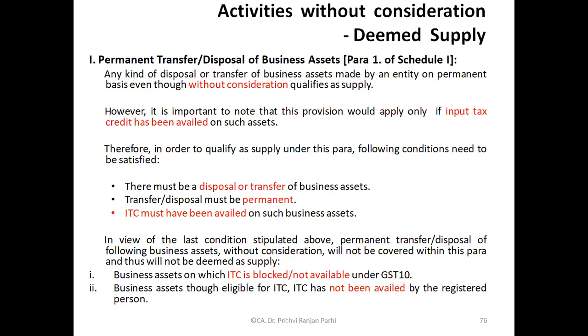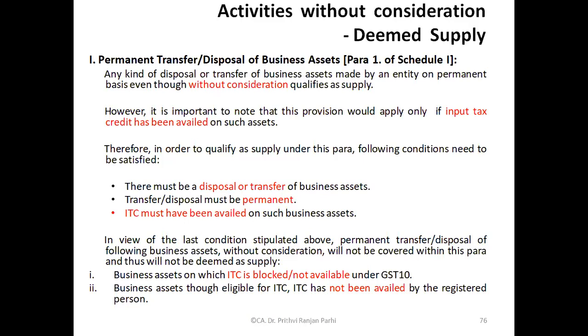Input tax credit on car is blocked. There are some specific businesses who can take input tax credit, but not all. In that case, even if there is a transfer of business asset and there is a permanent transfer, and that is without consideration, still it will not be deemed to be a supply.